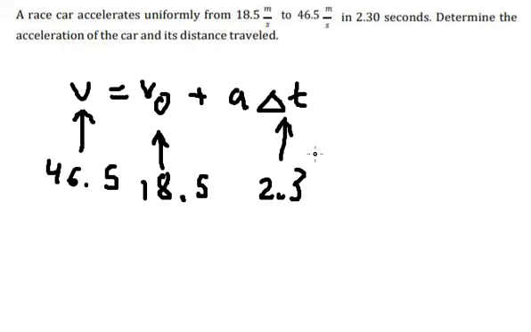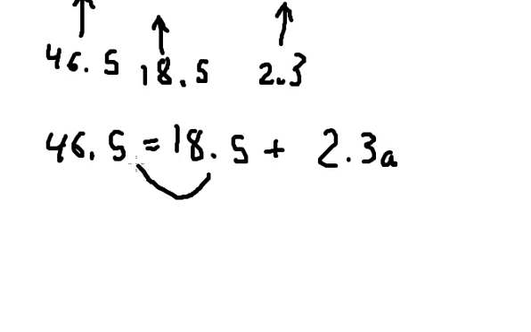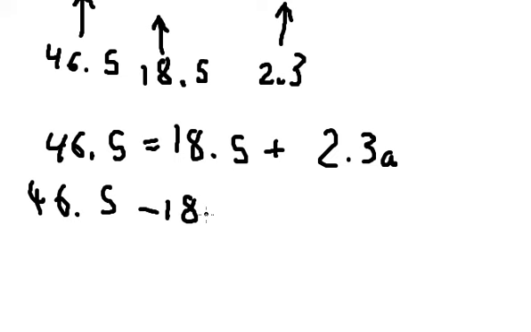So after we put the values here, we can find the acceleration. I will move this one to the left, and we divide both sides by 2.3.